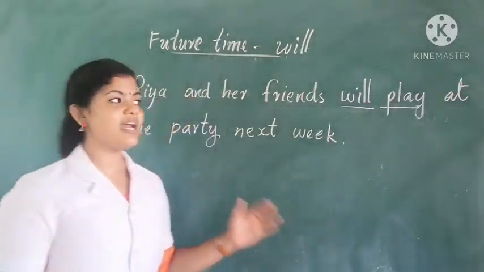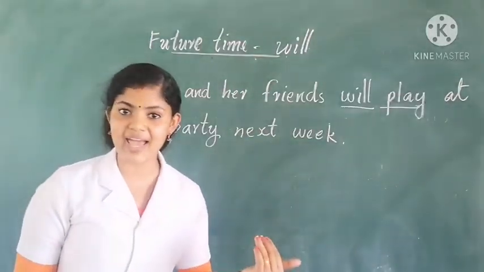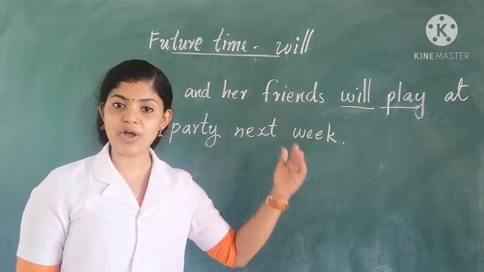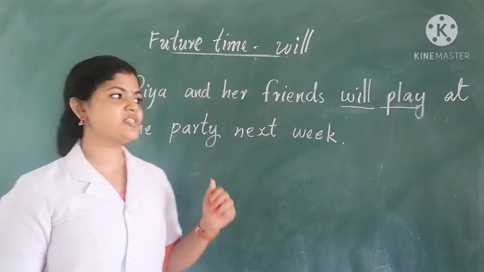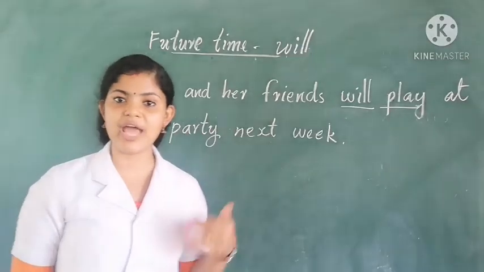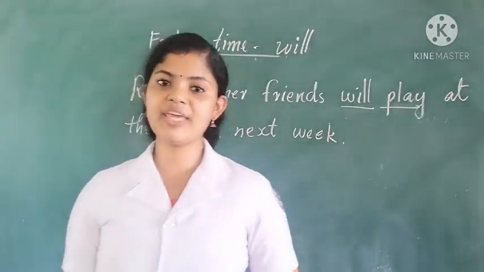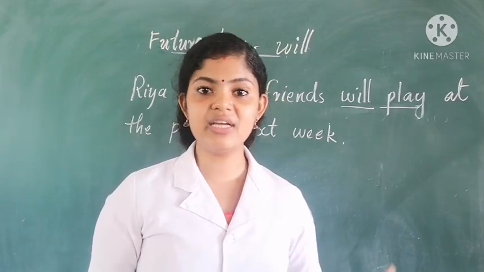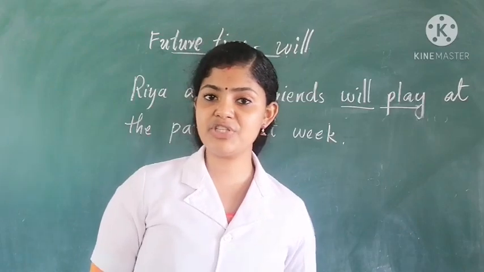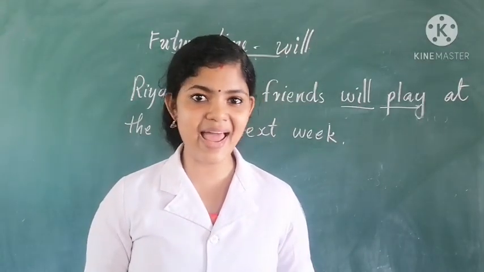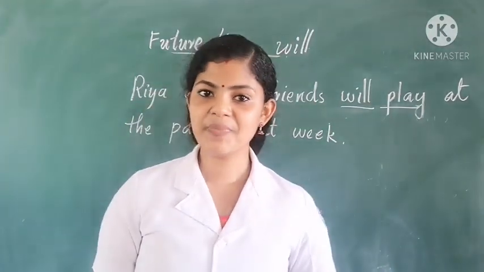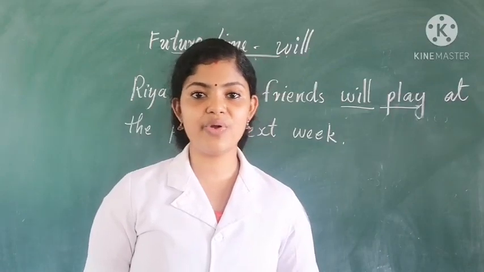Okay, so here we can see Ria and her friends will play at a party next week. Okay, so the action, their program, will happen next week. So we use will to show that an action is going to happen in the future. Future time is used to refer to an action that is going to happen in the future, or to talk about plans in the future, or, with will, to talk about promises we are going to make.